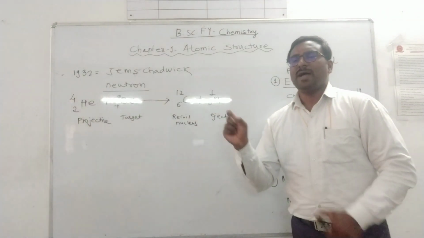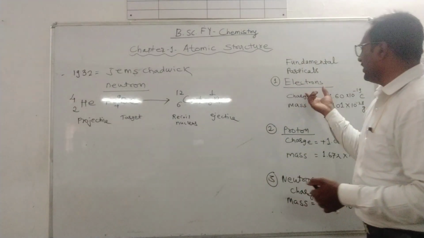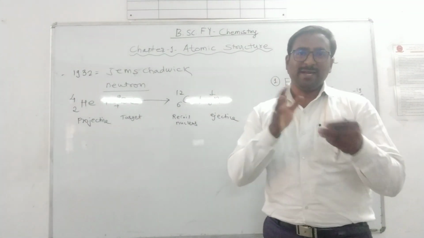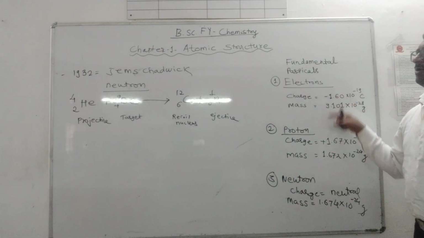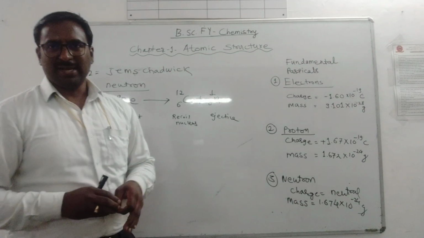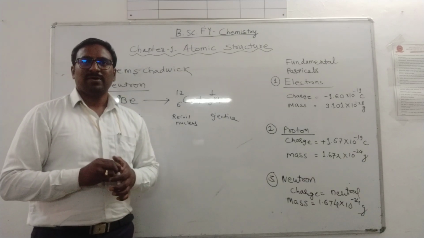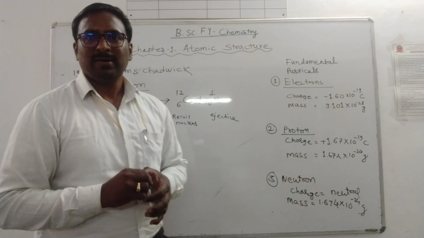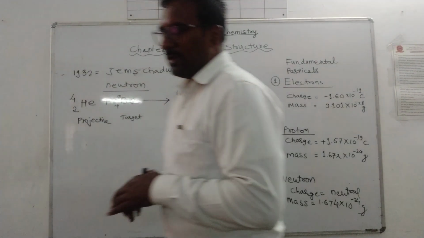In the atomic model, we will study the arrangement of fundamental particles in the atom. According to Dalton's theory, the atom is the smallest particle. Now we are going to study the fundamental particles present inside the atom, looking inside the atom and trying to find their possible positions and how they are located. With this we stop here. In the next lecture we will study Henry Moseley's experiment of bombardment of X-rays, the formation of X-rays from different metallic surfaces, and atomic number.